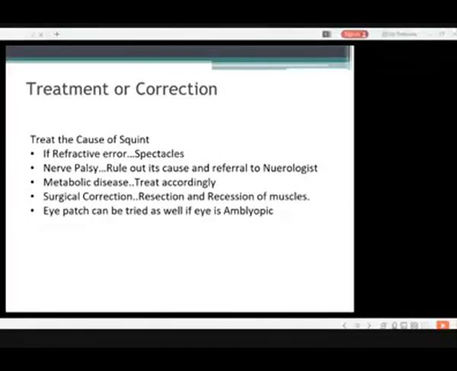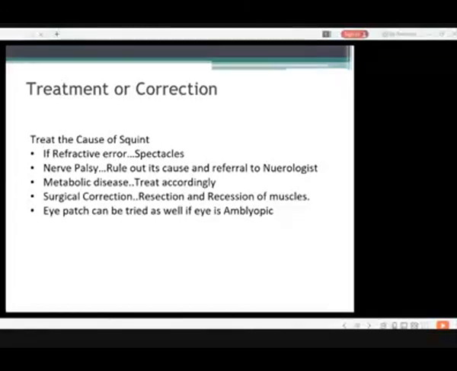So if the medial rectus muscle is strong, that's why the eye is inward. So we weaken it, we recess it, and do lateral rectus resection. If the lateral rectus is weak, the eye is deviated inward, so we strengthen the muscle by resecting it.